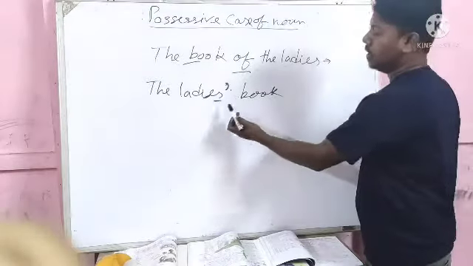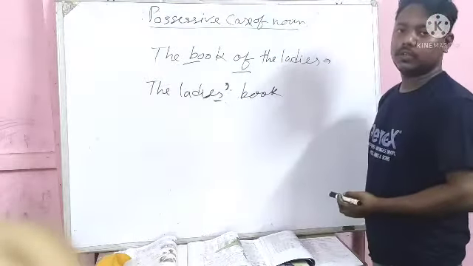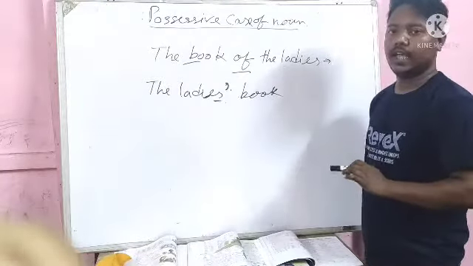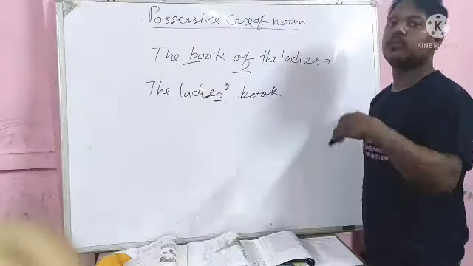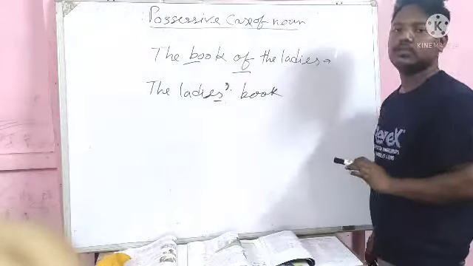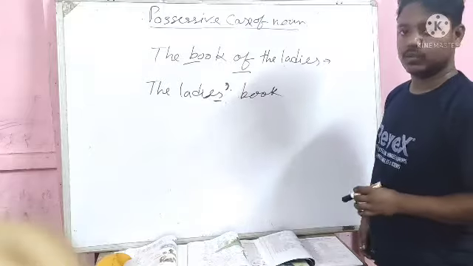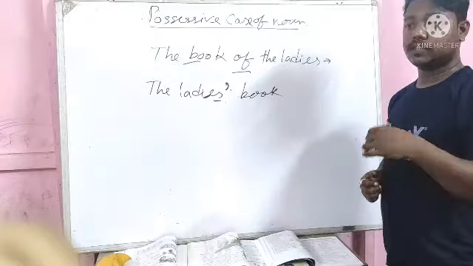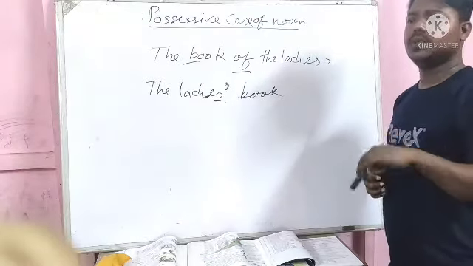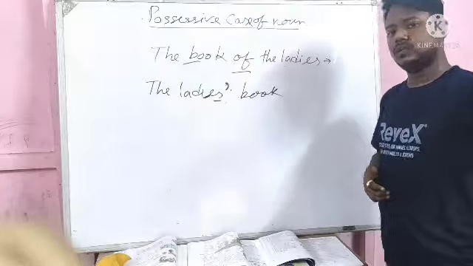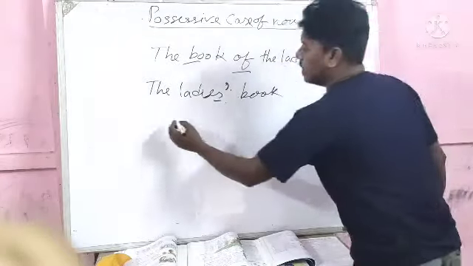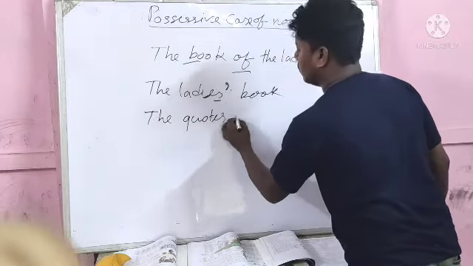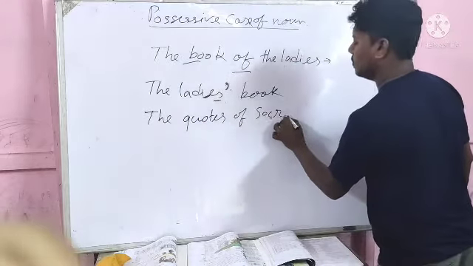Though we get s at the end of the word and we use the apostrophe only, we don't use s after the apostrophe, but with some words we sometimes use apostrophe s also. So if it is the name of any classical thing or classical person, that means who belonged to the world many years before, like if we take the example of the quotes of Socrates.